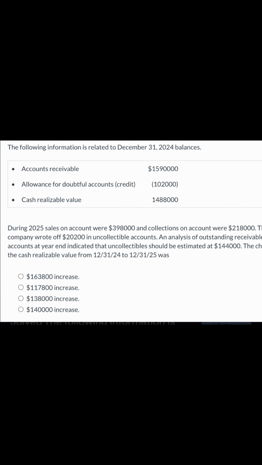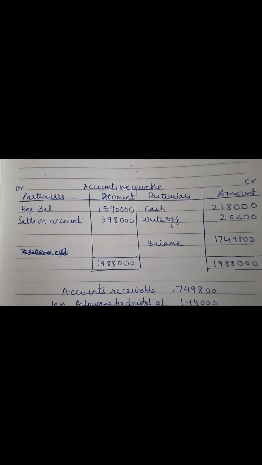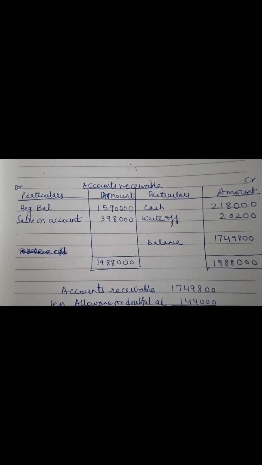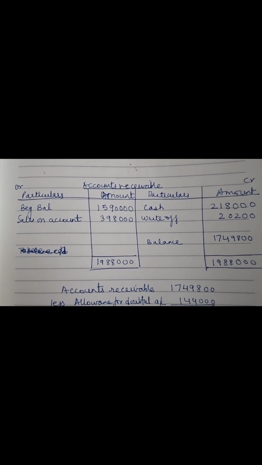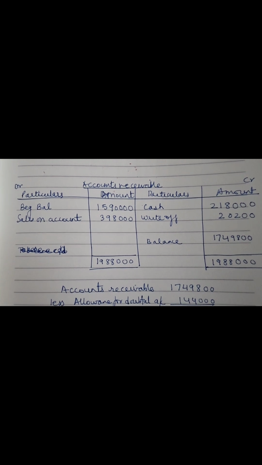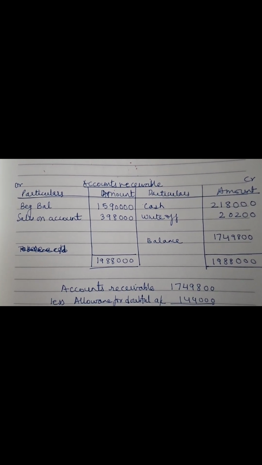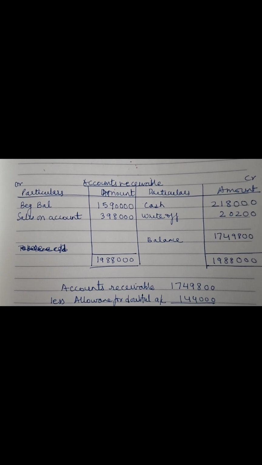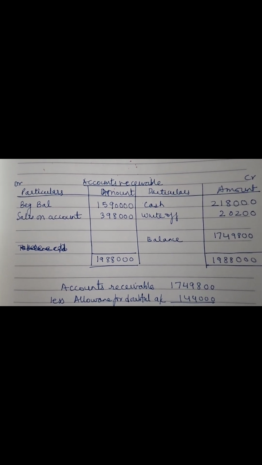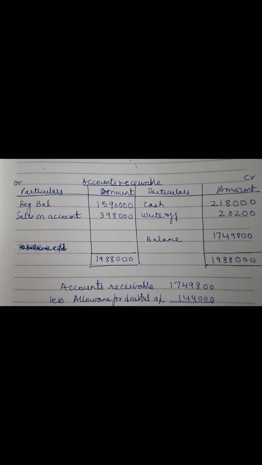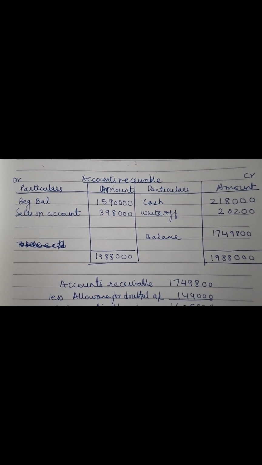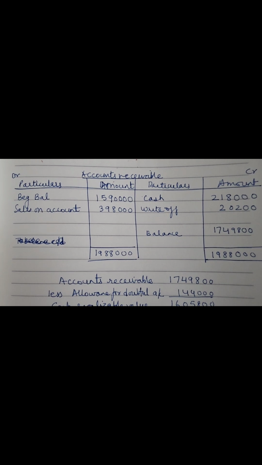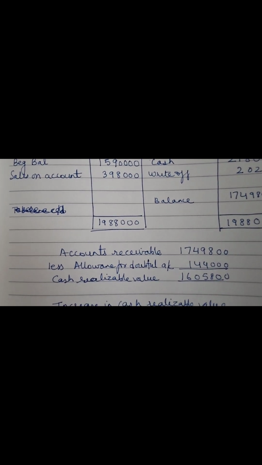So first of all, we will need to draw a T account of accounts receivable to find out its closing balance. So the beginning balance will be the balance given in the question as last year's balance, which is to be brought down this year as an opening balance. Sales will increase this balance, and when cash is collected from the customer, it will decrease the accounts receivable. Also, when any account is written off as bad debt, it will decrease the accounts receivable account. So cash and write-offs, as they are decreasing the asset account, will be put on the credit side of the account. Thus we will get the closing balance of the accounts receivable.